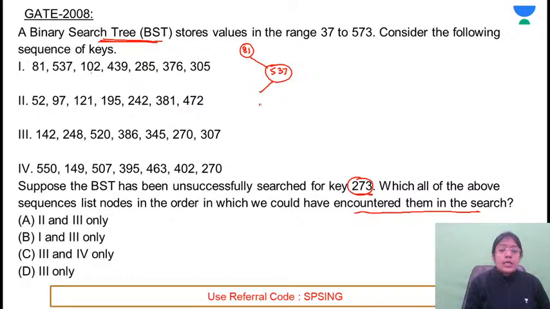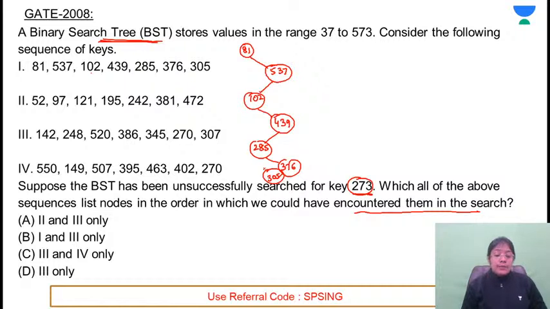going to the left. On the left, which key did we find? It got 102. But the required number is greater than 102, so it will be going to the right side. On the right side, we got 439. The required number is smaller than 439, so it is going to the left side. It's 285. Now, the number 273 is smaller than 285, so it should go to the left side. But where is it going? It is going to the right side. 376 and then it is going to 305. It has followed this path.